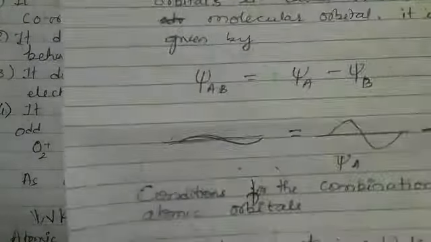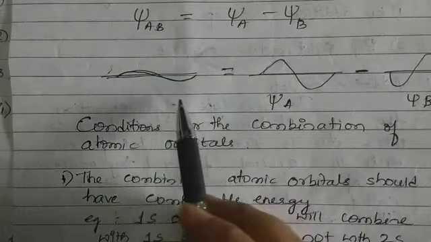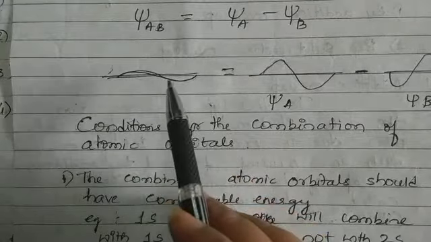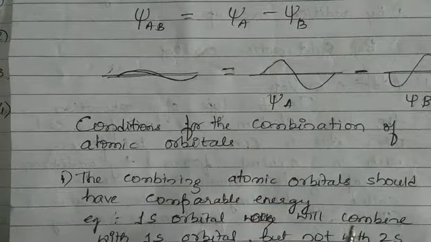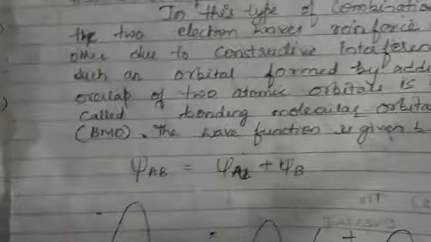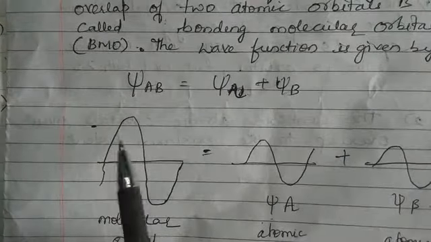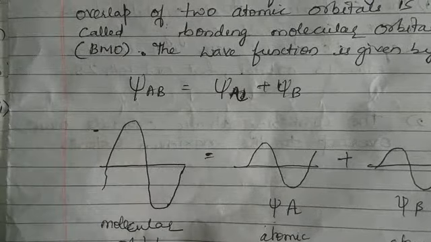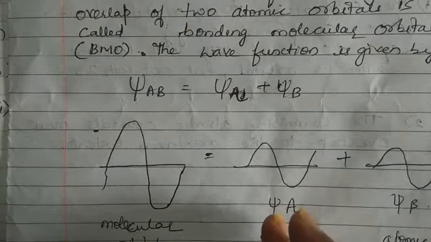The amplitude of the wave will be very less. What does it mean? Here, the probability of finding the electron is very less, and in case of additive overlapping, the probability of finding the electron is very high. So electrons will be found in this area only. In a small area, you will find a large number of electrons.